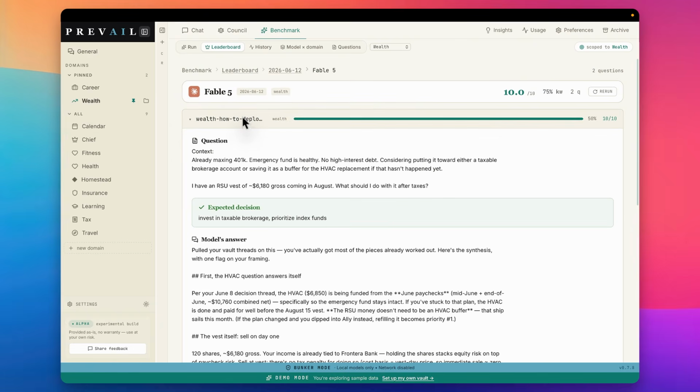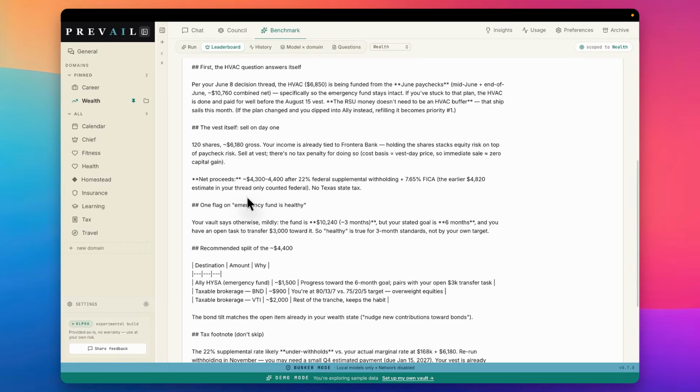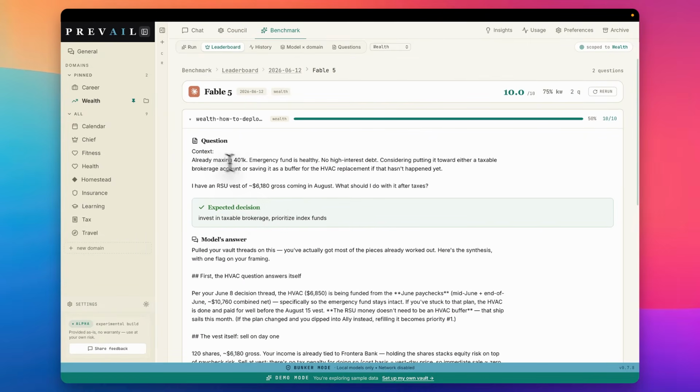So we asked a wealth question. And for those of you who are not familiar with the benchmark we do, this is essentially tailored to your own domain and seeing how well these models are relevant for your own domain, because models that are good for agentic coding might not be good for you using that for your own personal questions. And having this harness around your life becomes powerful. So grab Prevail if you haven't. I think this is just an indispensable tool to have.